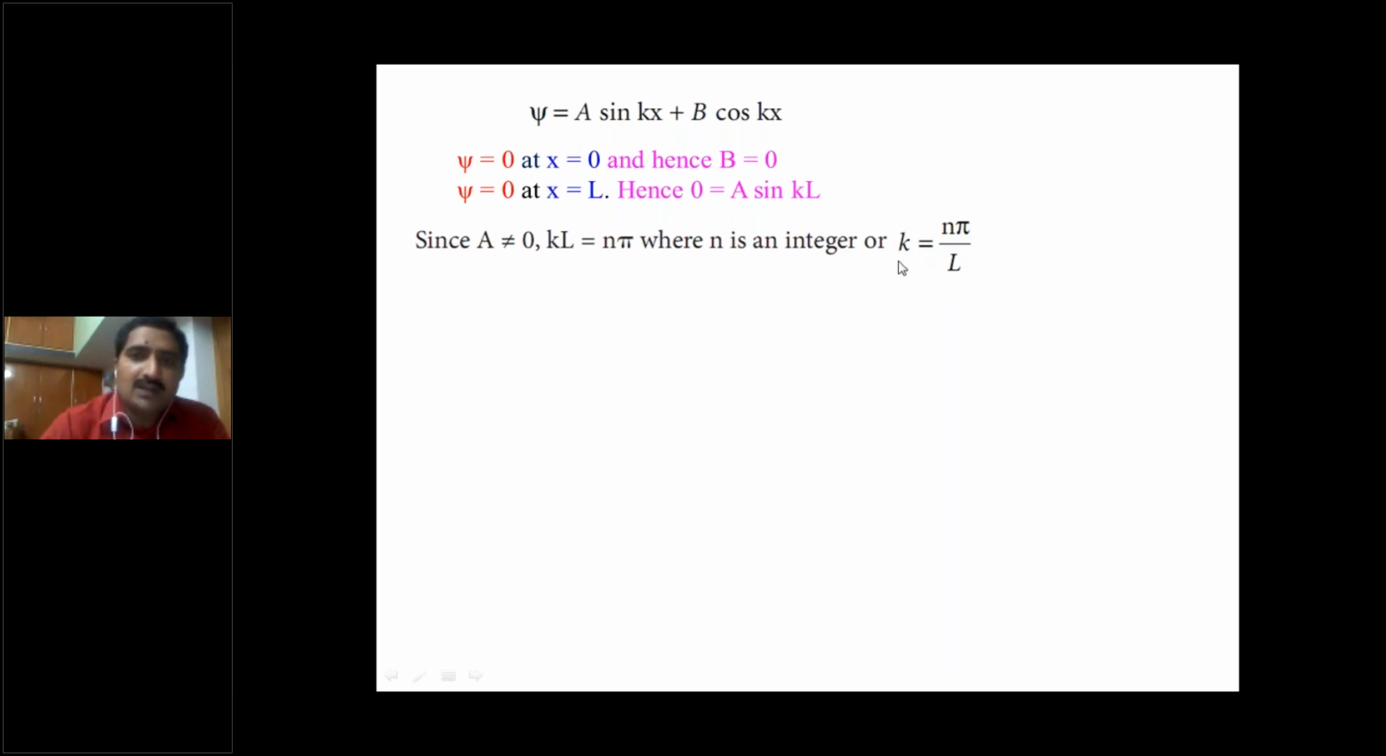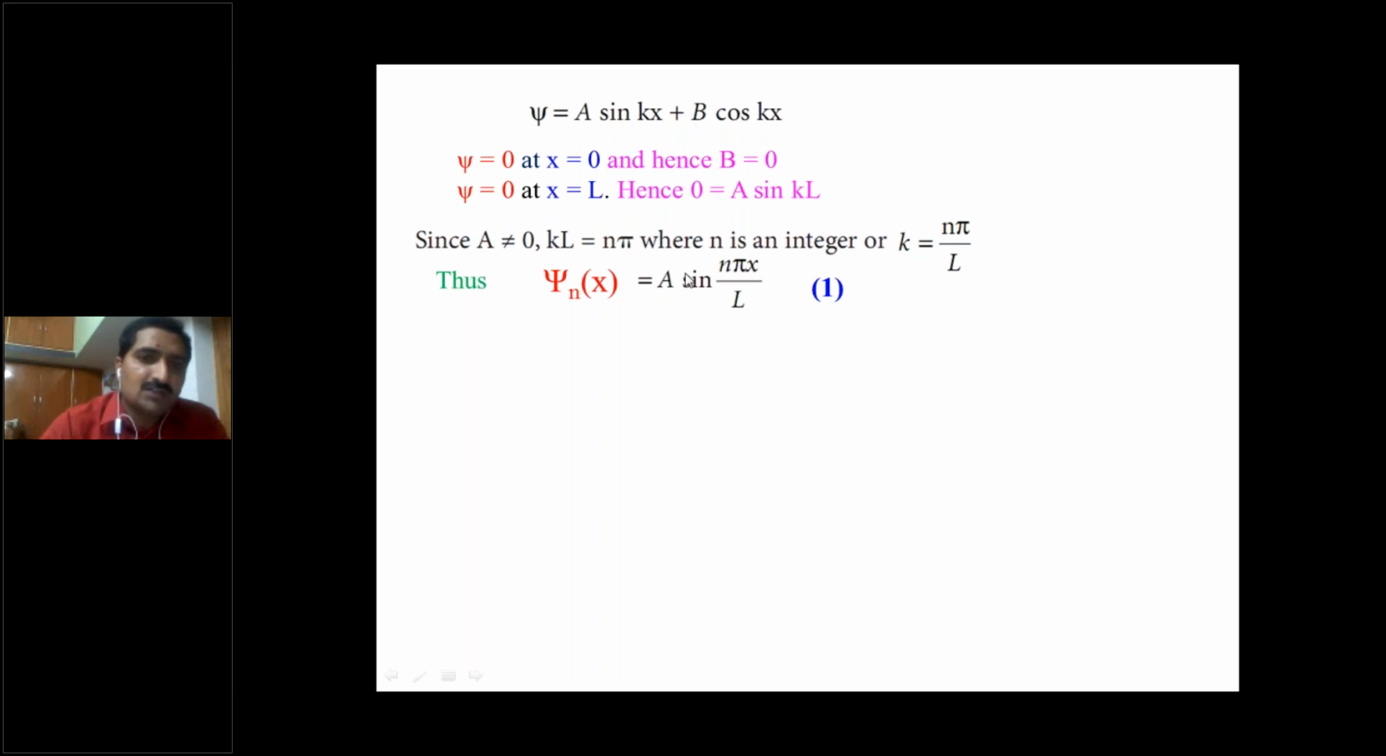Substitute this k value in this equation. Here b is 0. What is the wave function equation? Psi of x is equal to a sine kx. So the b term is 0, so eliminate this term. Psi is equal to a sine kx. What is the k value? N pi by l. So psi of x is equal to a sine n pi by l into x. So finally the wave function psi n of x is equal to a sine n pi by l into x. This is the wave function.